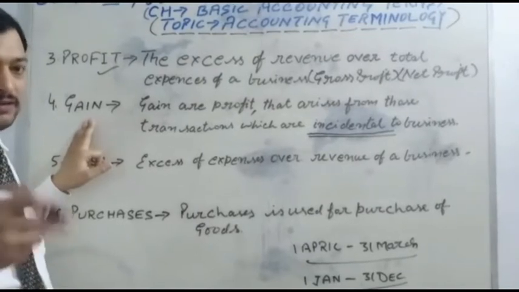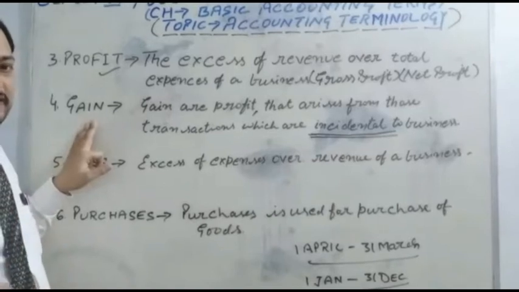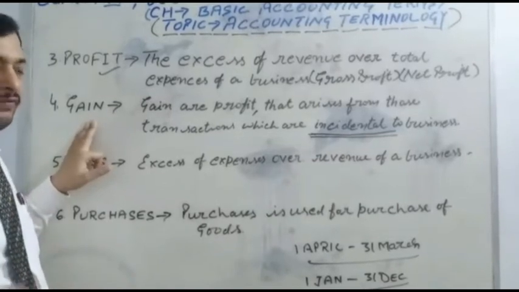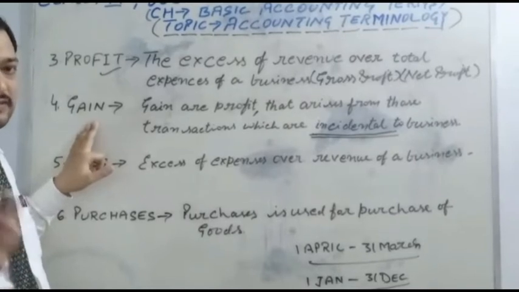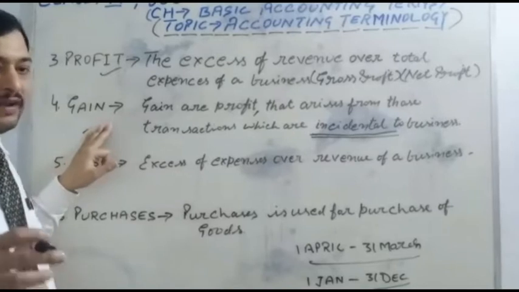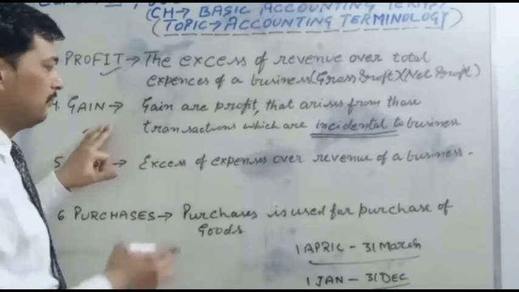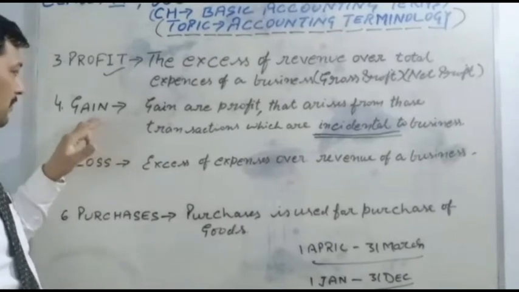I will explain this earlier. The businessmen buy the assets for manufacturing work. If the businessmen sell the assets and earn something, it is called a gain. Assets are used for the production and manufacturing work.